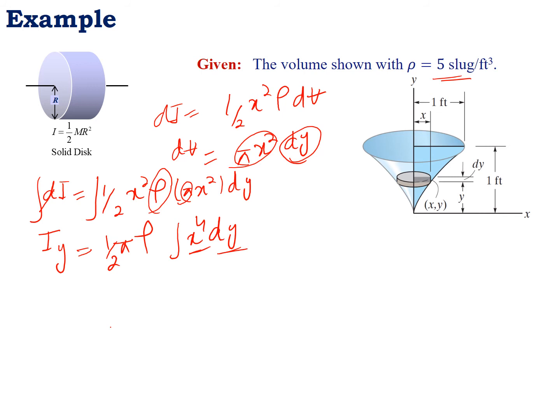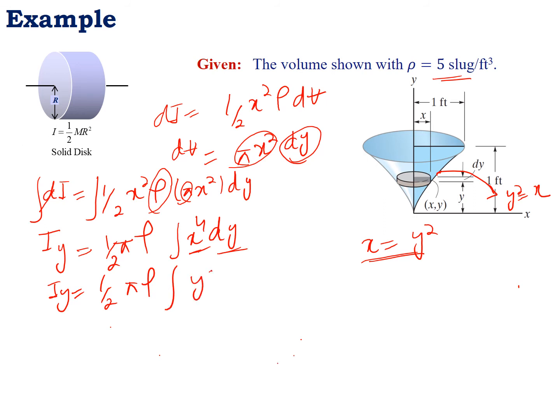So we have to substitute the value of x in terms of y. In the question it was given that y square equal to x. So by substituting x equal to y square in this equation, Iy will be equal to 1 by 2 pi rho, integral of y power 8 dy.